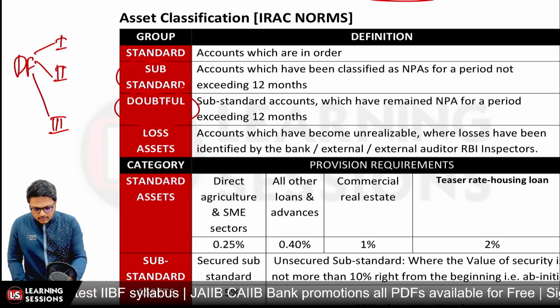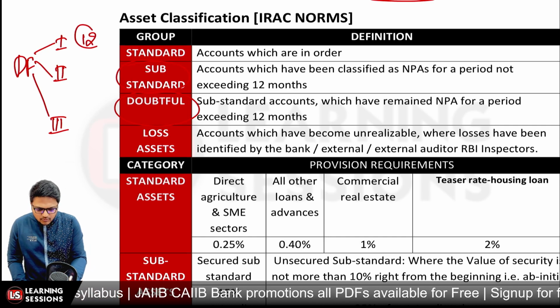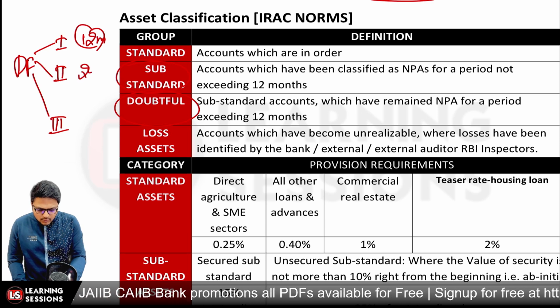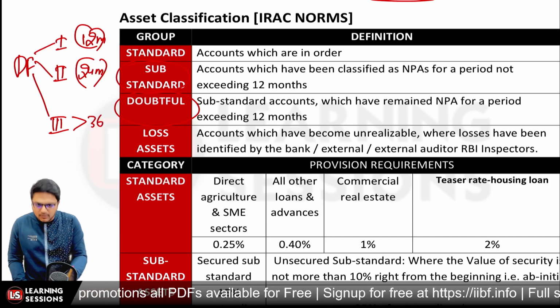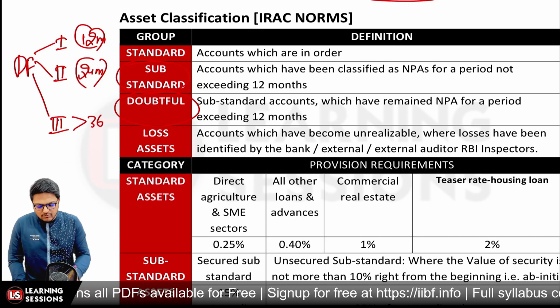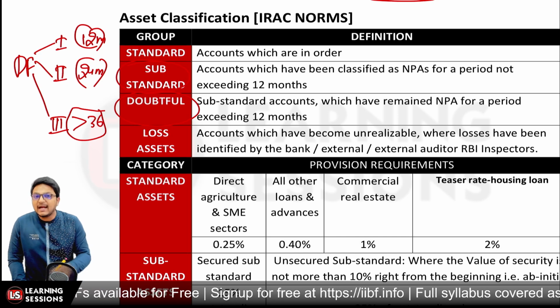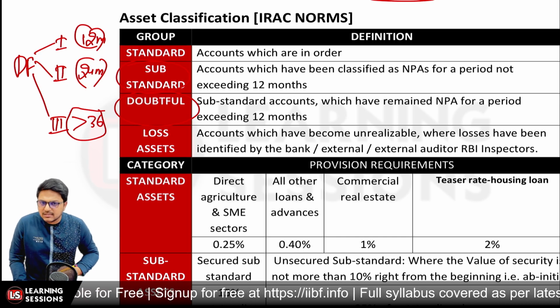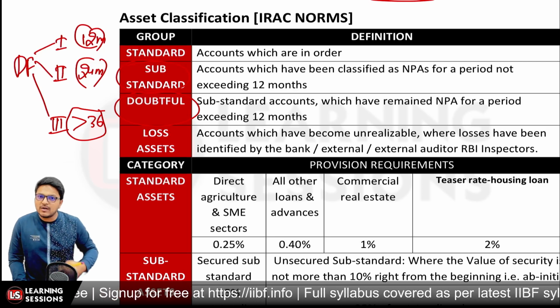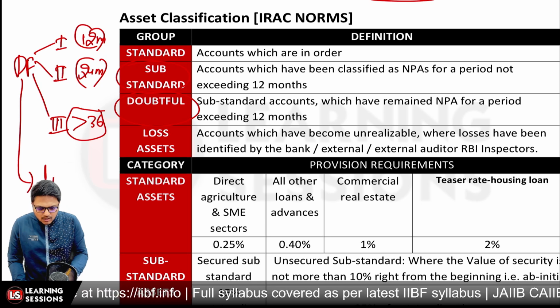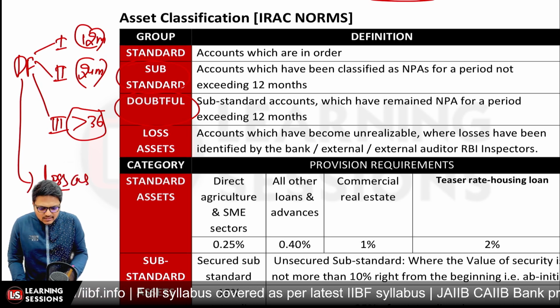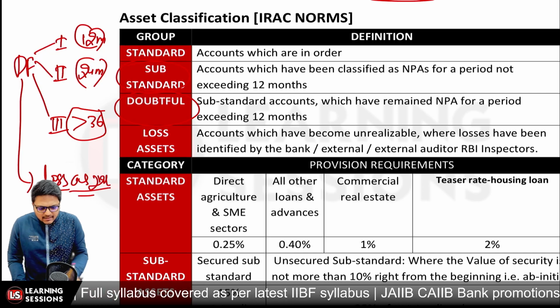In doubtful 1 category, the account remains in NPA for 12 months. In doubtful 2, it remains for 24 months. And in case of doubtful 3, greater than 36 months, that is, 36 months and beyond, it will remain in the doubtful 3 category only, right? And further, if due to any reasons the auditors do not want the asset to be in the books of the account, it will then be transferred to the loss asset category, right? So these are the different NPA categories.